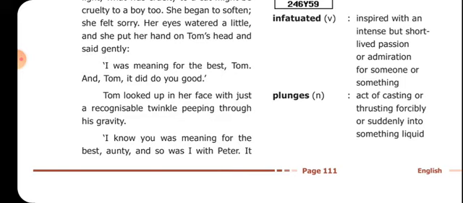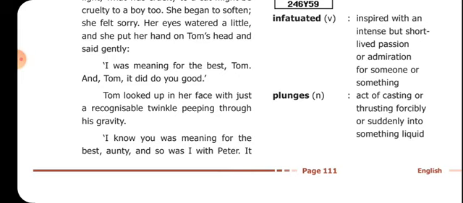And she put her hand on Tom's head and she told him about that incident. She was very much sorry about whatever she had done, about her cruel attitude which she had on Tom. She felt sorry, and she was apologizing to Tom. She said that she meant to do good to Tom. She was saying everything was a good thing which she wanted to do. That is what she informed Tom.